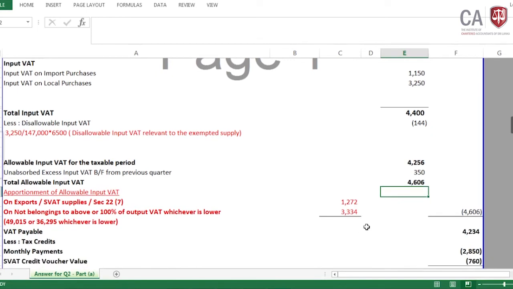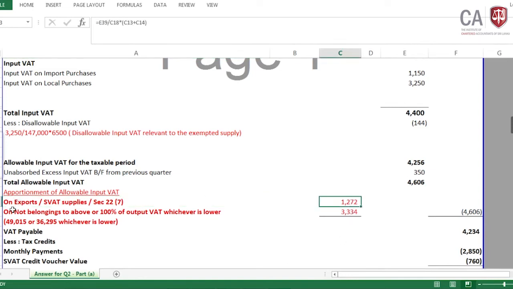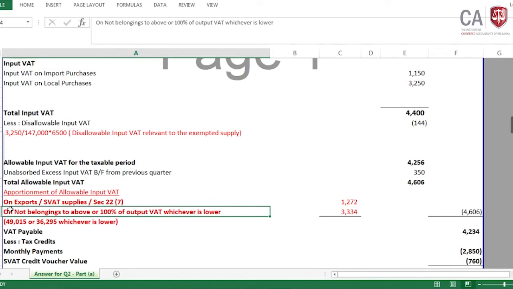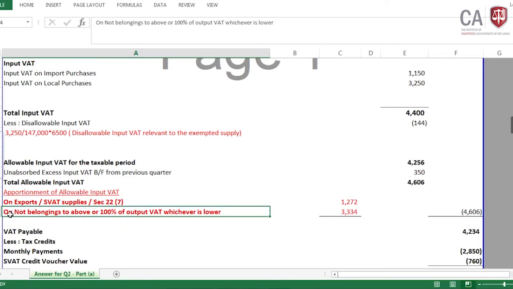Now as usual I am coming to this, I think you are all familiar with this, and again don't forget to do this. This is something essential you have to do. In our question we have the zero rated supplies as well as the SWAT supplies, and therefore we have to do, on a compulsory basis, the apportionment of the allowable input VAT. Then on export, SWAT supplies or section 22(7), what's the amount, and again the amount not belonging to above, or 100% of the output VAT, whichever is lower we need to take.